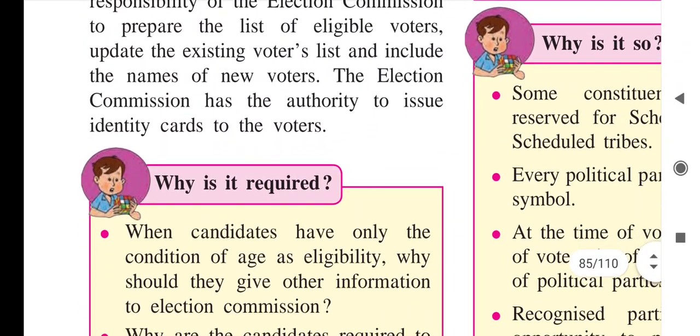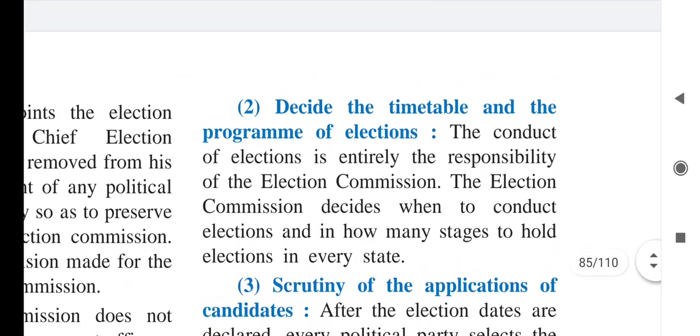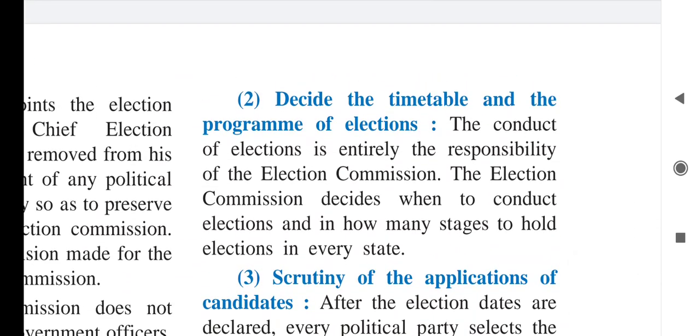Now the next point that is given here, deciding the timetable and the date program of elections. The Election Commission conducts mostly all the important elections. They take the help of the State Election Commission, and the Indian national elections also.